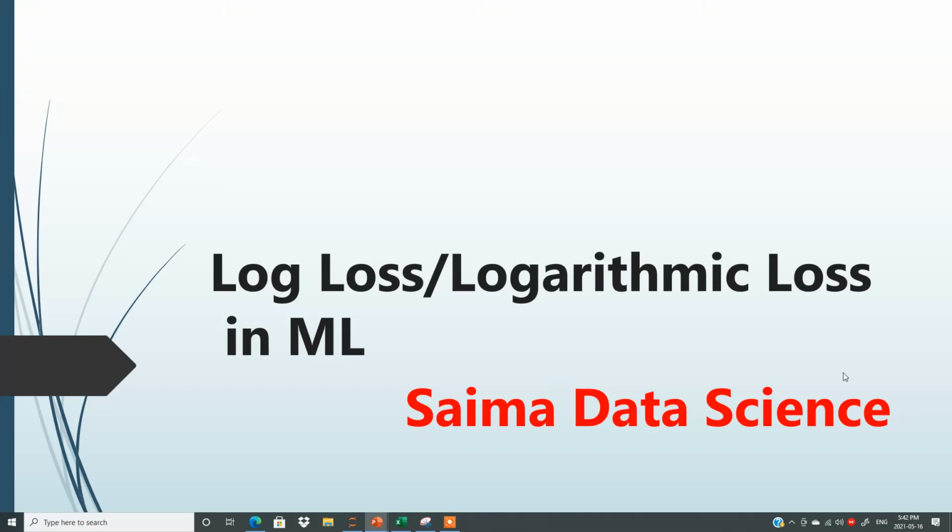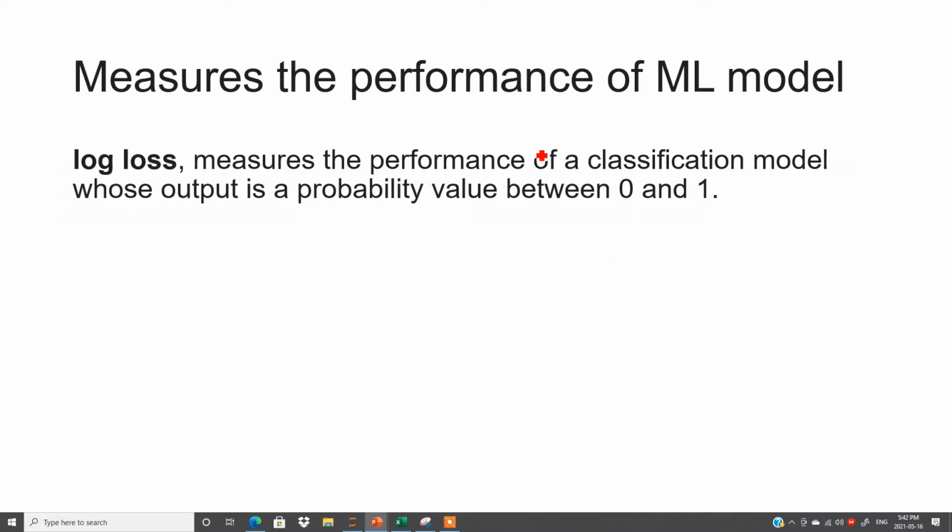In this lesson, I will explain to you the concept of log loss or logarithmic loss in machine learning. So what actually does log loss measure? Log loss measures the performance of a machine learning model. Log loss measures the performance of a classification model, as we make different kinds of models in machine learning.